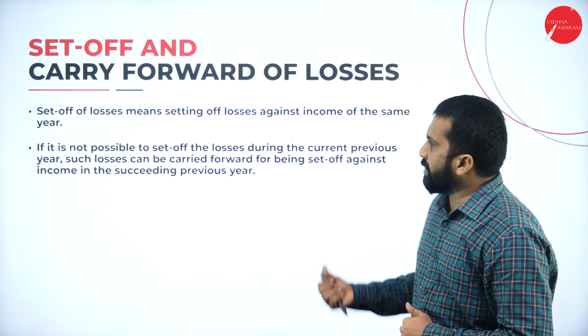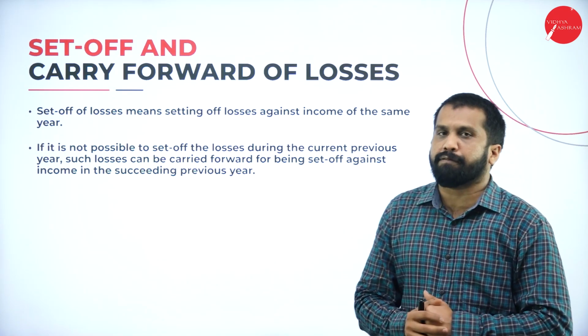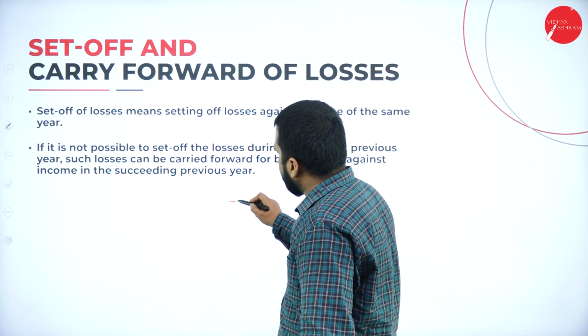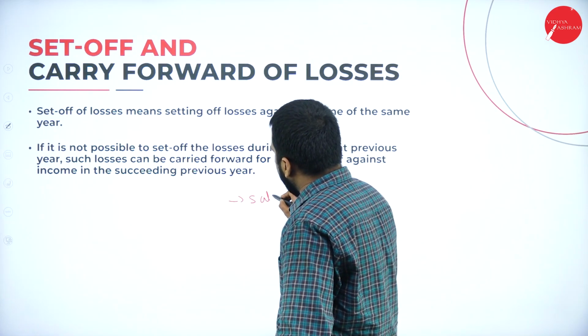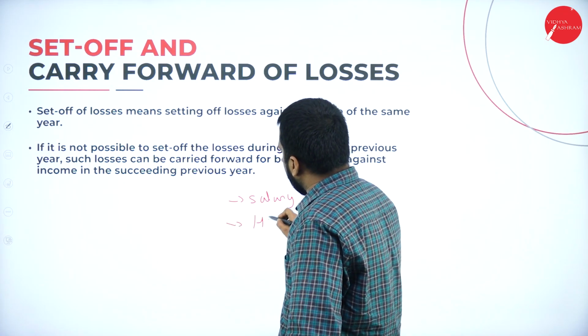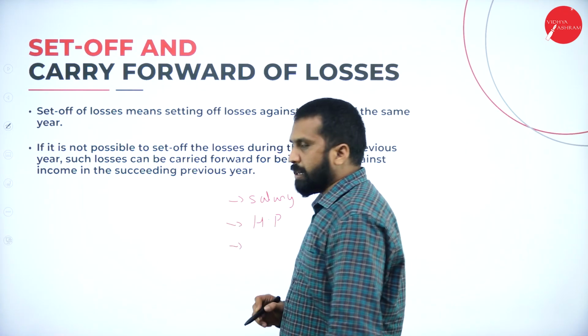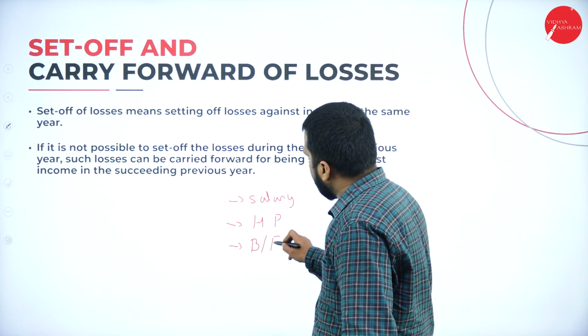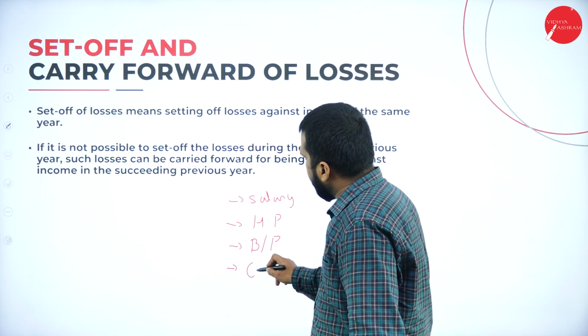Now, why do we need this set off and carry forward? Very simple. You have 5 heads. First one, salary. What is the second head? House property. Third head, income from business or profession, and capital gain.